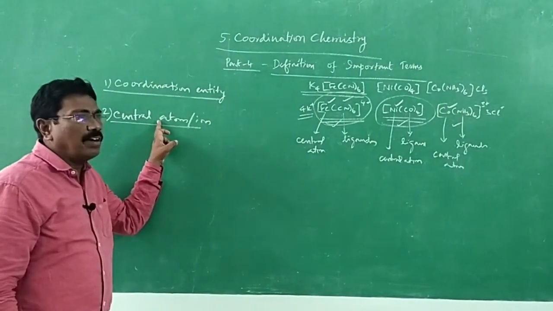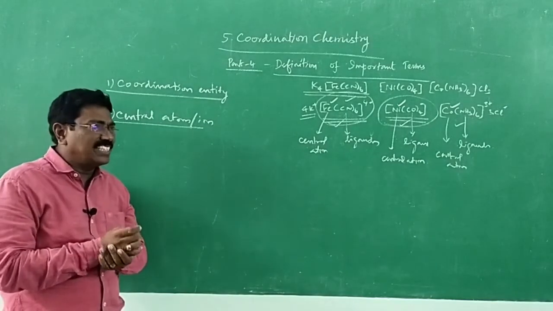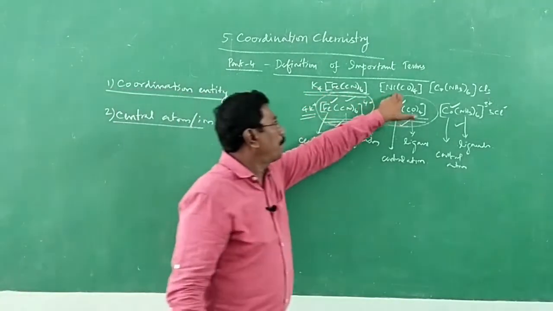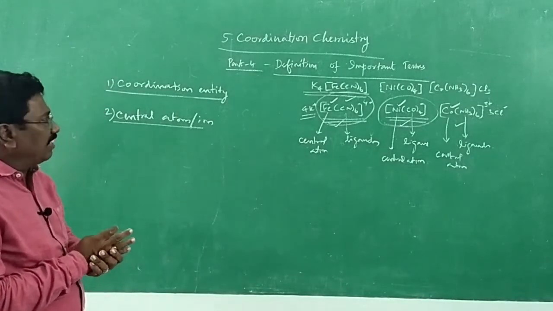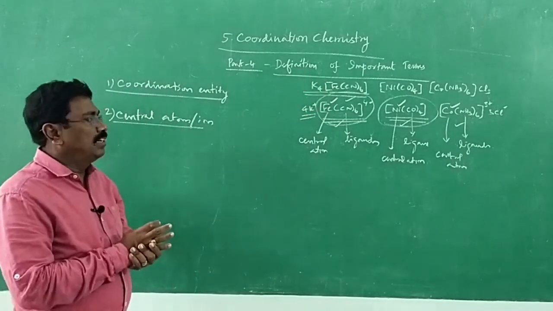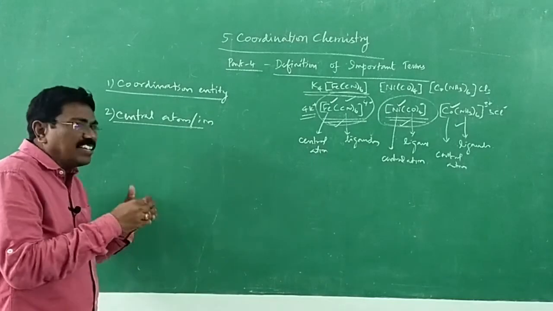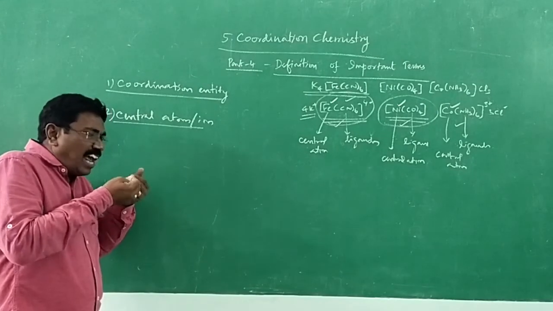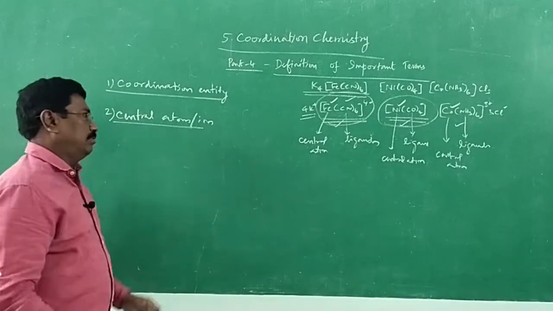The central metal atom or ion is the one that occupies the central position in a coordination entity, and binds other atoms, that is ligands, to itself through a coordinate covalent bond. How?